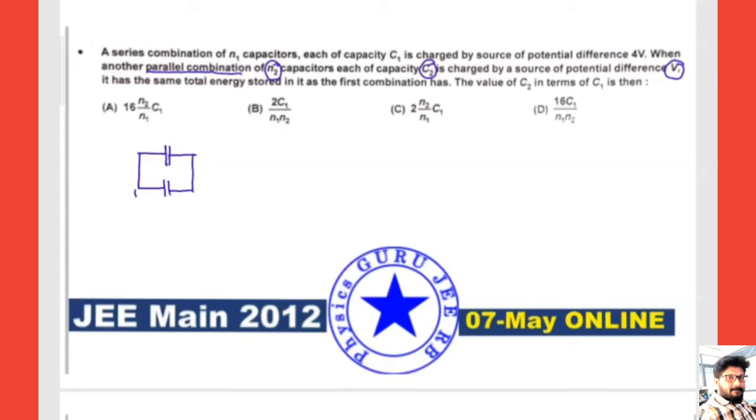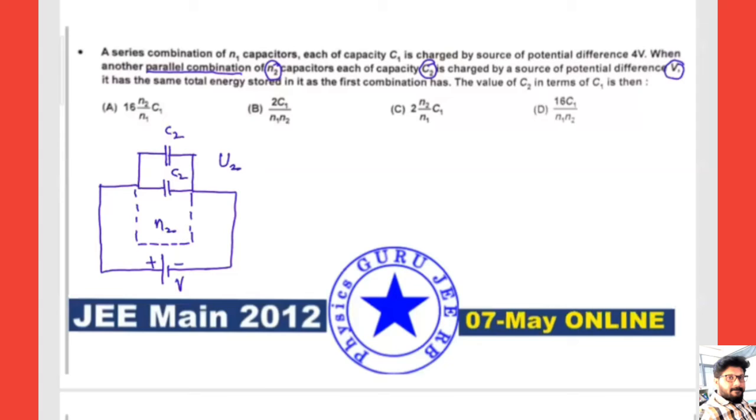Fine, like this. Don't know how many numbers here. So this is connected to a battery of potential V, which is nothing but a plus and minus battery of potential. Here let me take U2 as the energy stored. Here C2, C2, C2, C2 like this continuously till N2 number of capacitors are there.